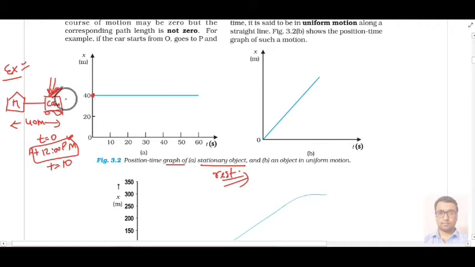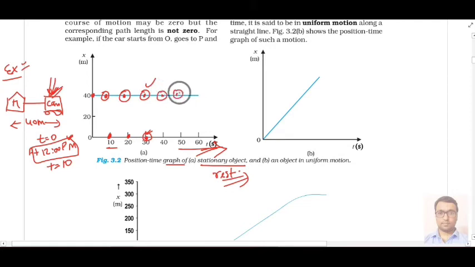So you will say that at t equal to 10 second, on the x-axis we are representing our time, position is 40 meter, and again after 10 second the car is on the same place, that is 40 meter. Again at t equal to 30 second, the car is on the same place.